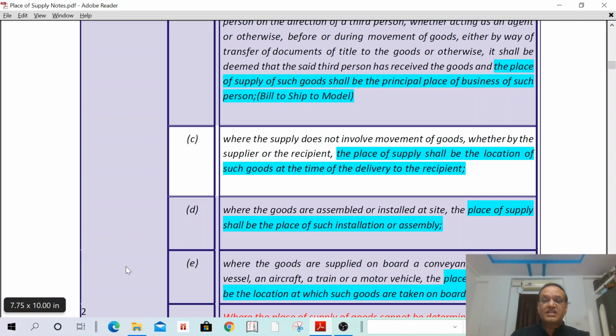In such a case, what is the place of supply? The place of supply shall be the location of such goods at the time of delivery to the recipient. Understand? I can repeat. Once I do some problems, you can have a better understanding.